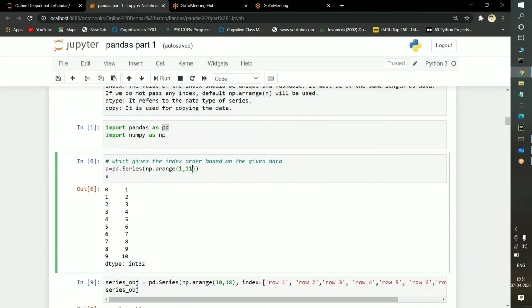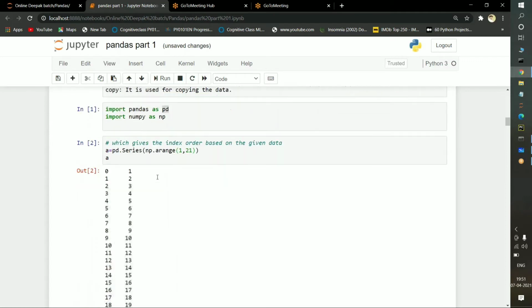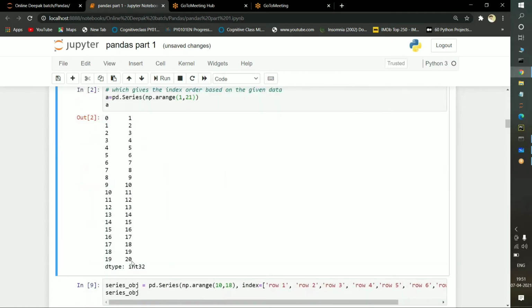Suppose if I pass 21 here instead of 11, the range function will print from 1 to 20. With the help of that, the index positions will also be printed. If I execute it, see, from 1 to 20 it is printing. It starts at 1 and it ends at 20.